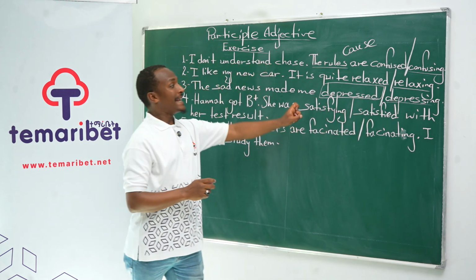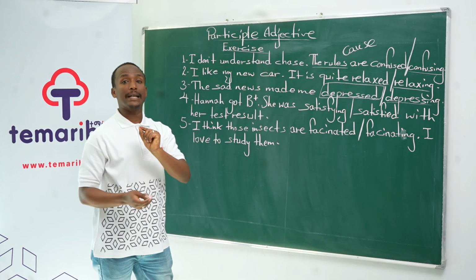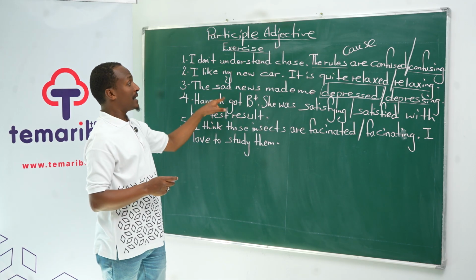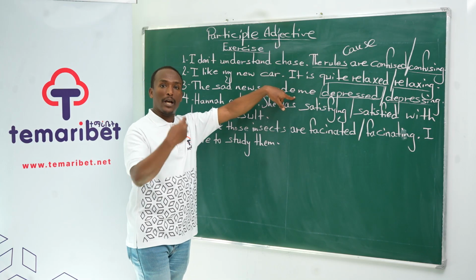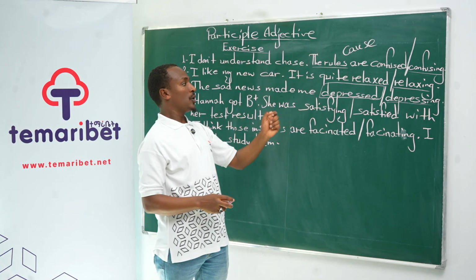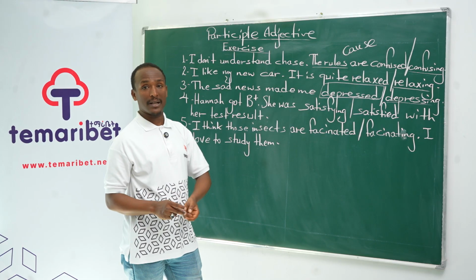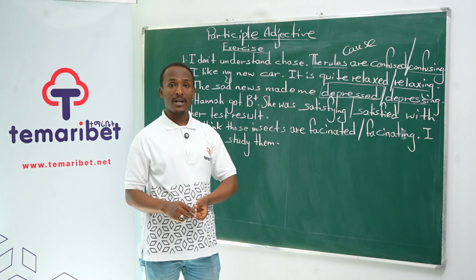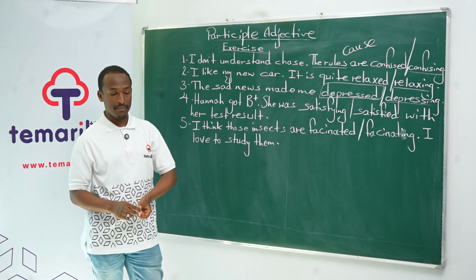Why? Because in this case, that person is the receiver of the action. The sad news made him what? He is developing a kind of feeling or emotion which was caused by that sad news. So depressed. That person is depressed because of the news.